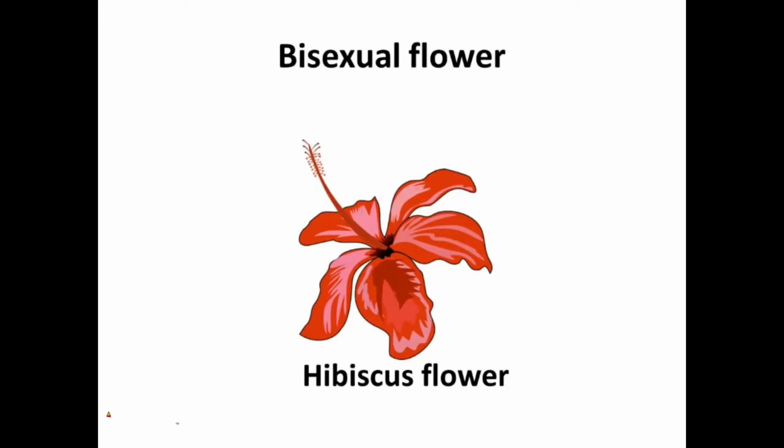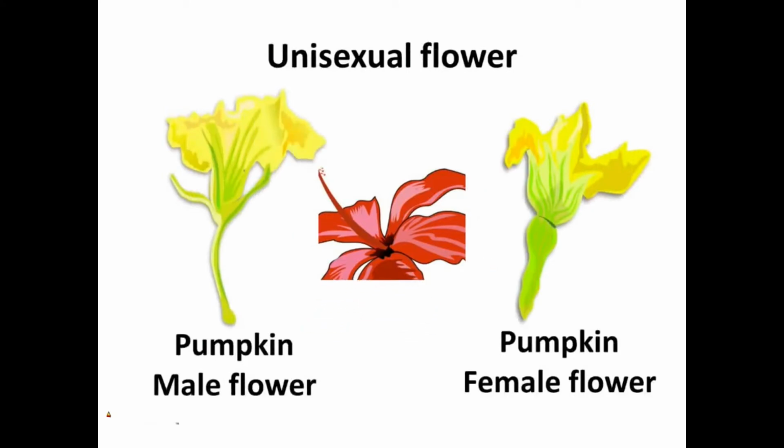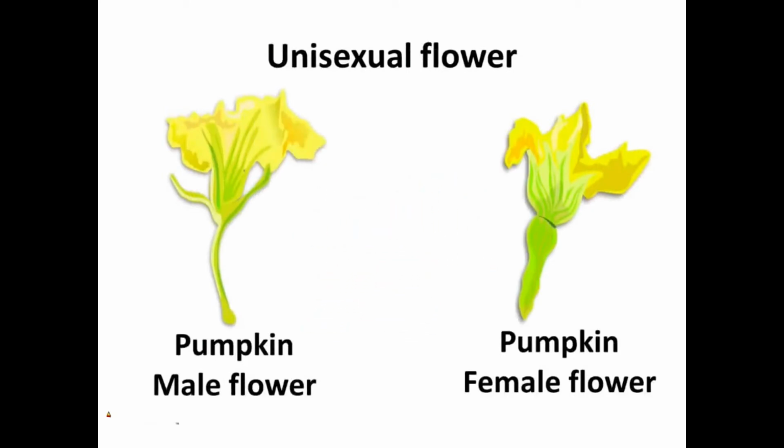Hence, the flower is called a bisexual flower or a complete flower. In other plants, for example, pumpkin, corn, papaya, and so on, the flower has either the male gamete or the female gamete, and so the flower is called a unisexual flower or an incomplete flower.